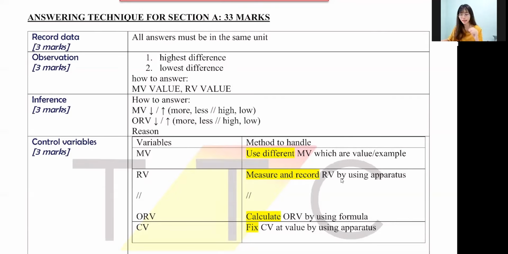How to answer these 11 questions? All of these answering techniques you can apply to most of the experiments. I wouldn't say all, but most of the experiments in biology, you can use the same technique.